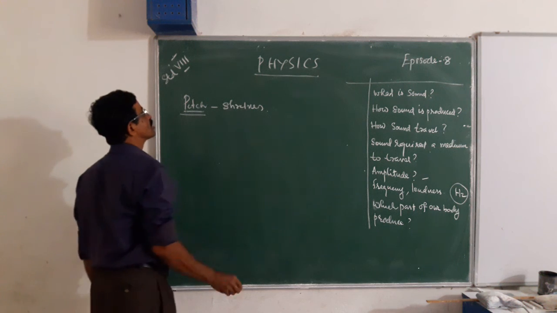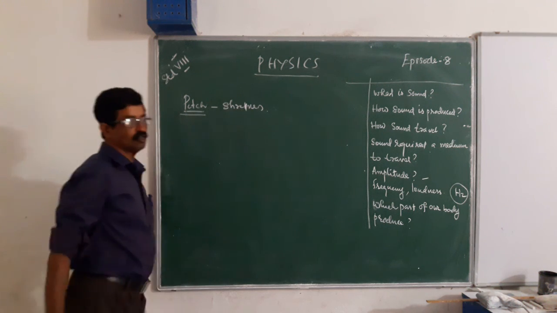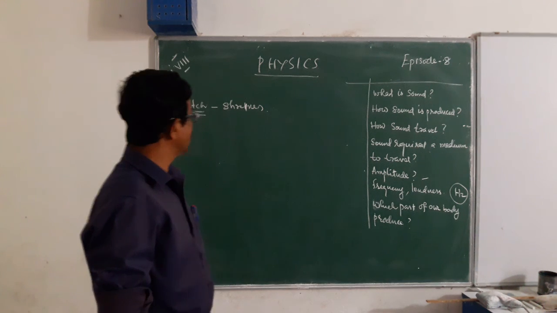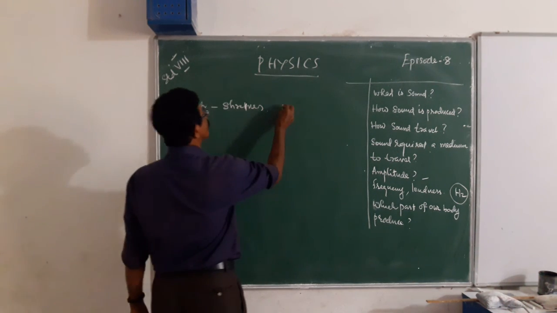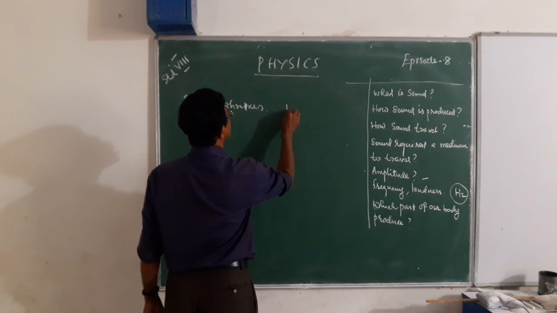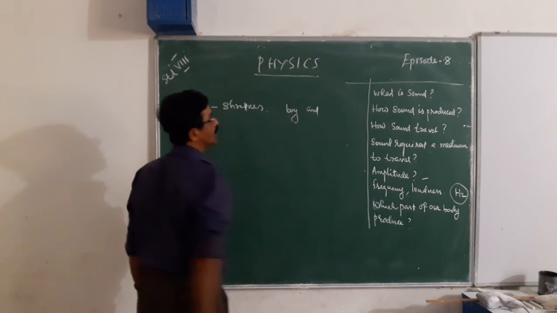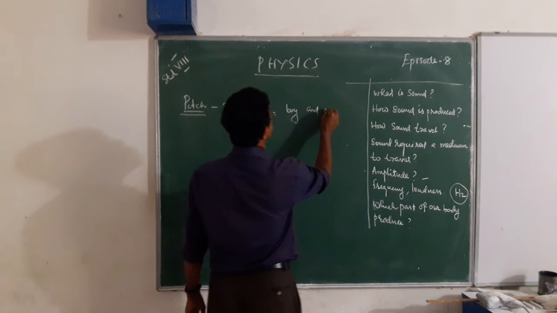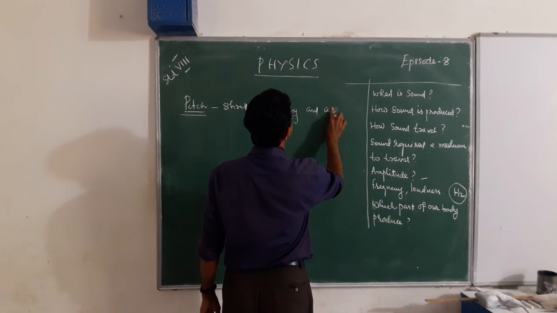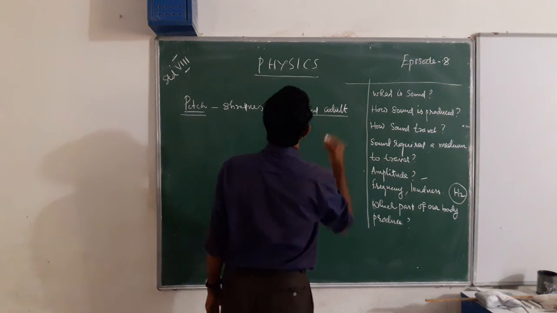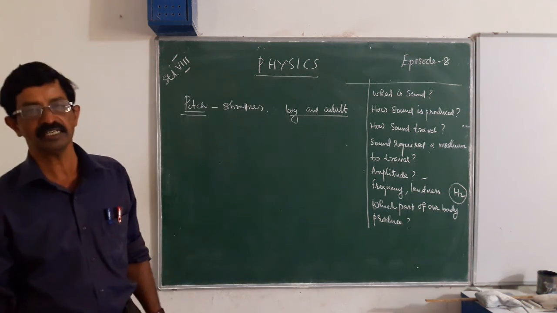Pitch or shrillness of a sound. Just try to hear the sound of a boy and also an adult person. Can you find any difference in their sound?